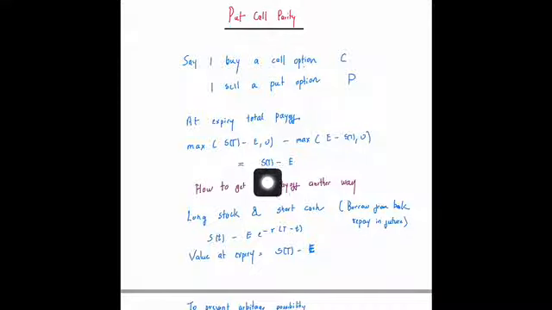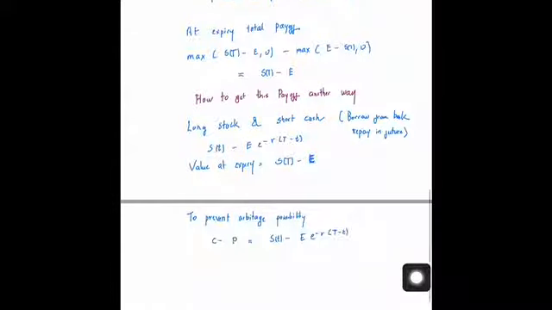Either you buy a call and sell a put, to get ST minus E, or you long a stock and short cash, to get ST minus E. The fact that there is no possibility of arbitrage implies that this relationship has to hold: C minus P is equal to S minus E e raised to minus r (T minus t), because both would amount to the same value at expiry. So this has to be true at any other time.